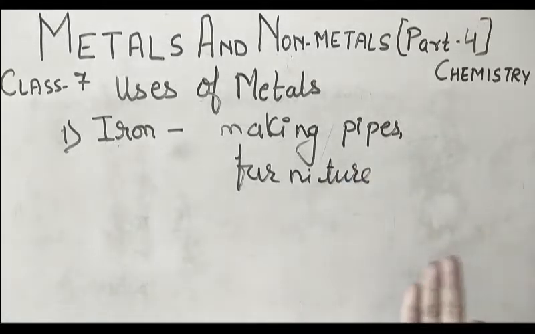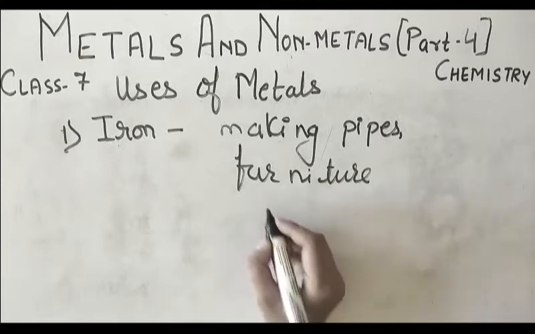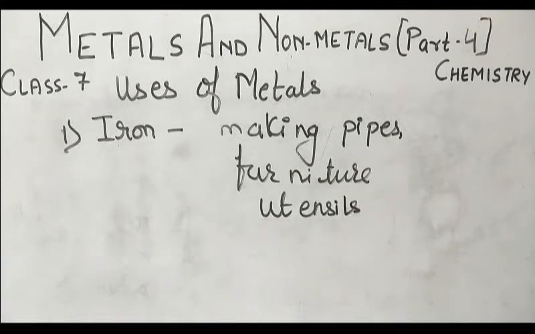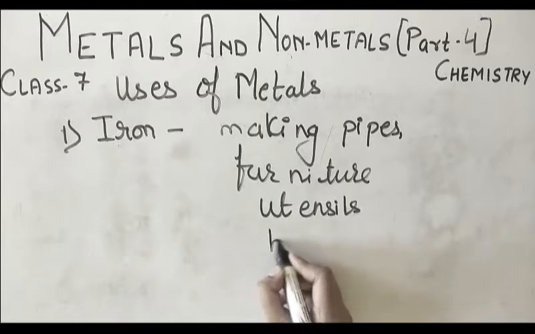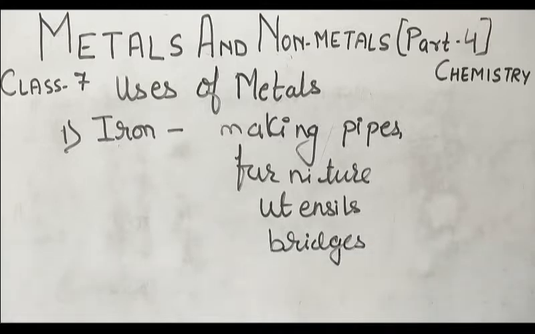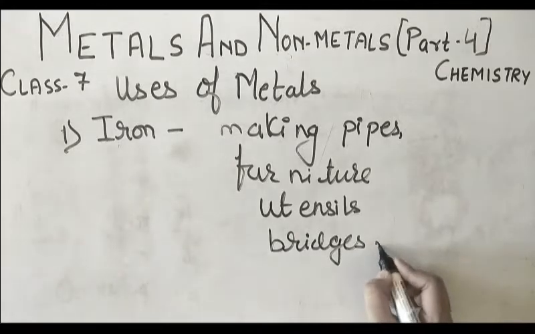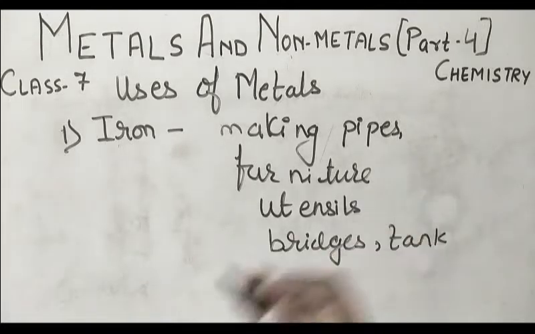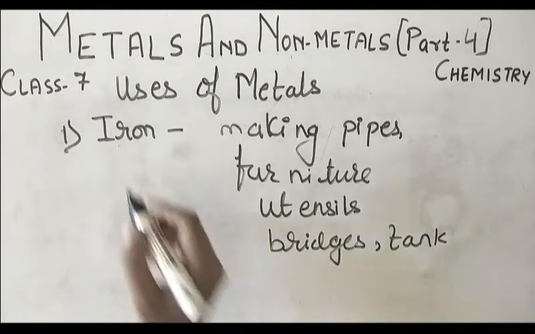Some alloys of iron are also used for making utensils. Other things like mobile phone towers, bridges, buildings, tanks, and the bodies of vehicles are also made of iron.